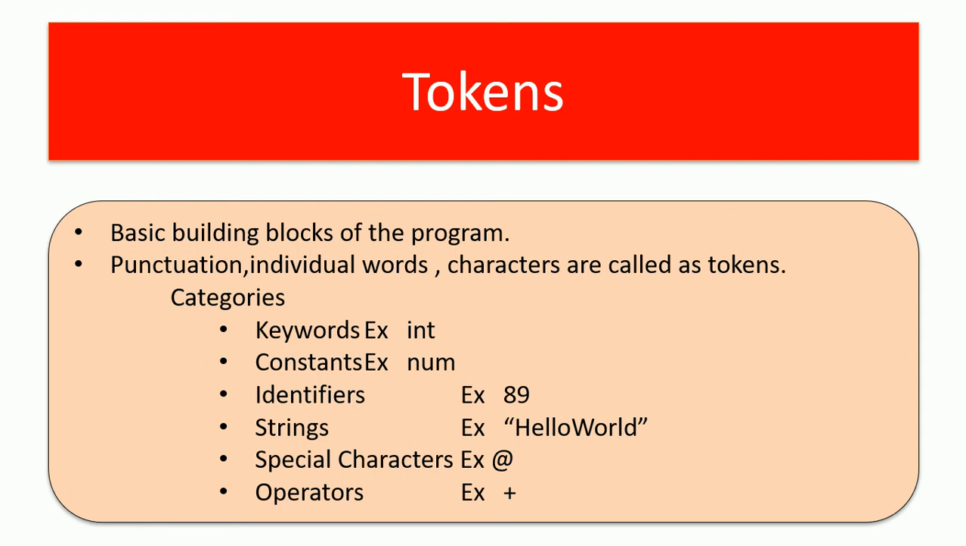So basic fundamental building blocks of the program is called as token, or in other words, the smallest meaningful words or punctuations or characters in a C programming code is called as tokens, not only in C programming but also in other languages too. So these are called as tokens. We will have an example in C code now.